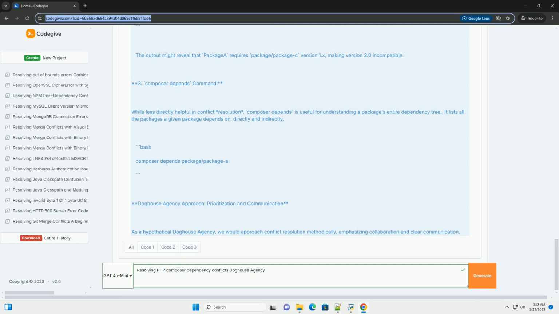Code example, demonstrating a conflict and resolution. Let's create a simplified example to demonstrate a conflict and how to resolve it. Directory structure, composer.json, index.php. Now, run composer install. You might get a conflict like this, depending on the specific version.